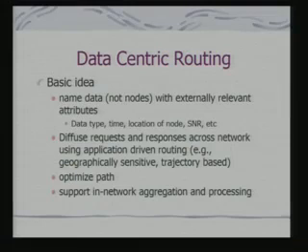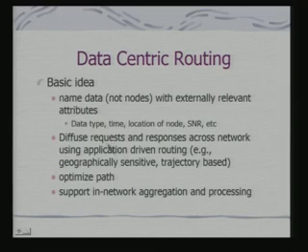The other interesting feature of these sensor networks at a higher level is data centric routing. Typically, routing means I route packets from source to destination, and there can also be intermediate nodes.